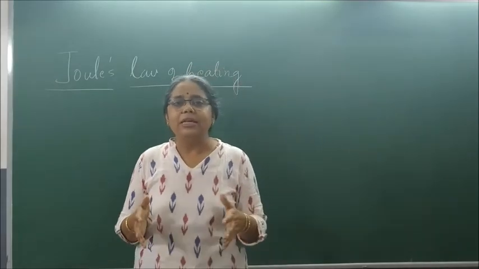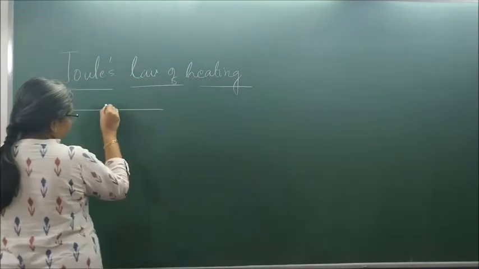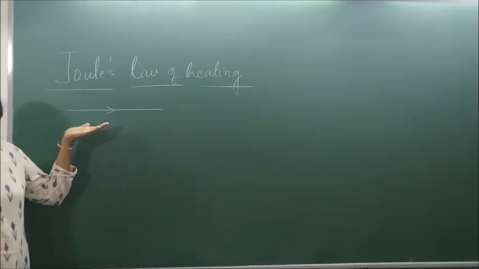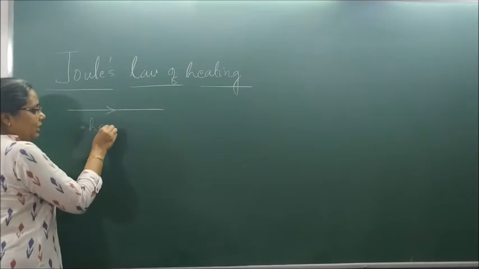So what happens is, when you are passing electricity through a particular wire or through a particular device, the wire or the device gets heated up. Why does it get heated up?